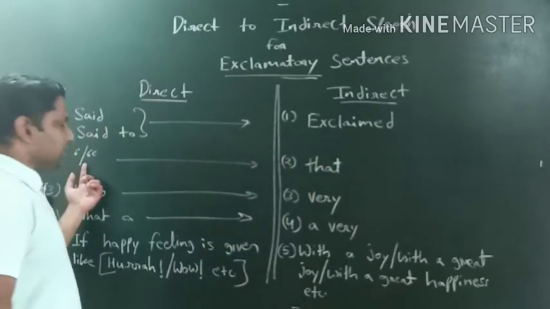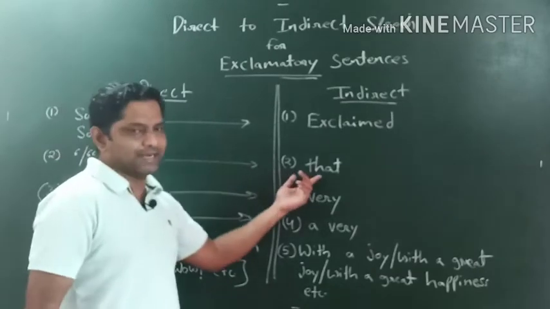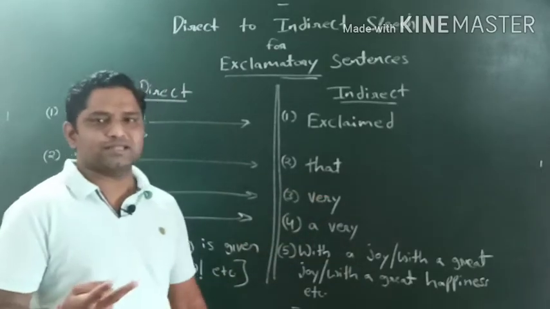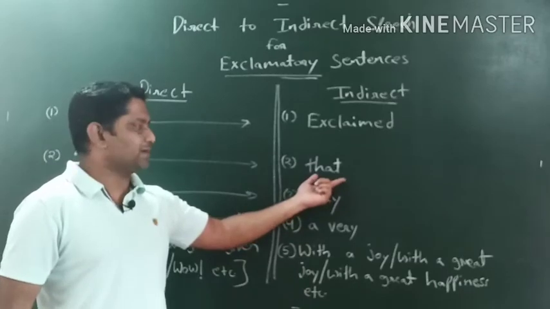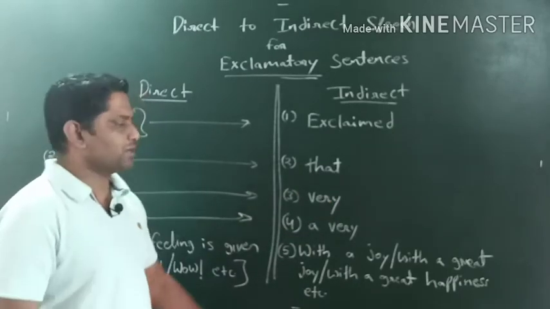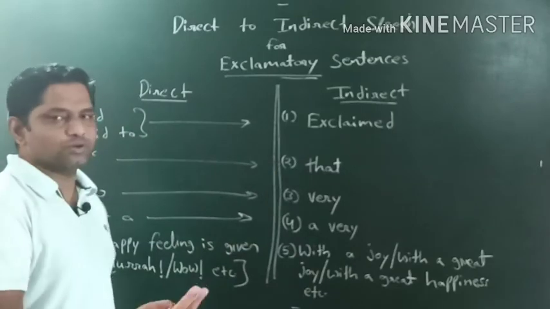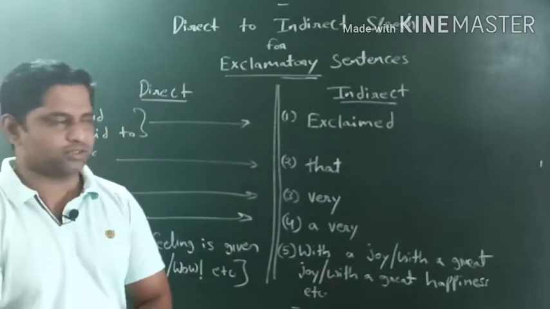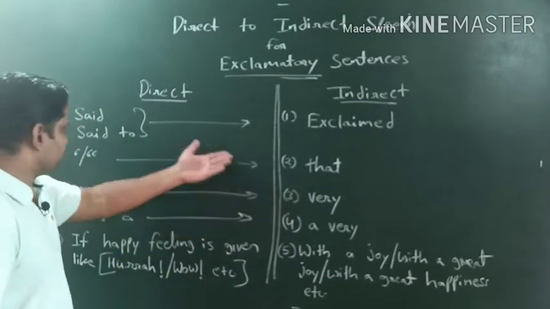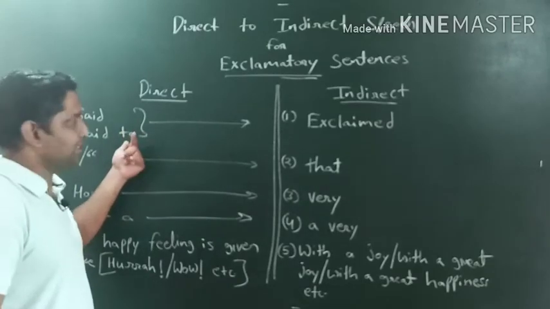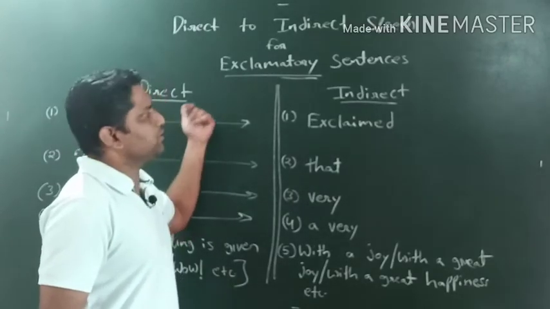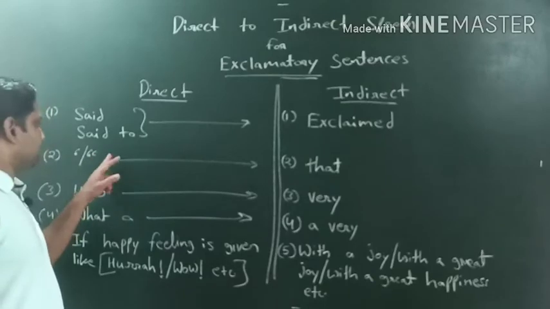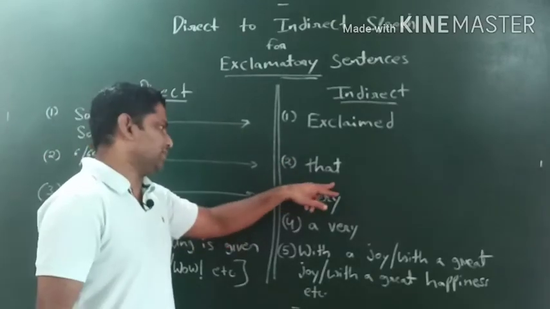Okay, and for single inverted comma and double inverted comma we write that. So in two kinds of sentences we use that: first in assertive sentences, another in exclamatory. दो जगह पे that का utilization होगा as a conjunction. Okay, yes no type और WH type में conjunction जो रहेगा, the same question word we will take as a conjunction, right? So here the things are different. So one more time, if we get said or said to in the direct statement, while converting into indirect speech we will write exclaimed. For single inverted comma and double inverted comma we will write that, so that will become our conjunction.